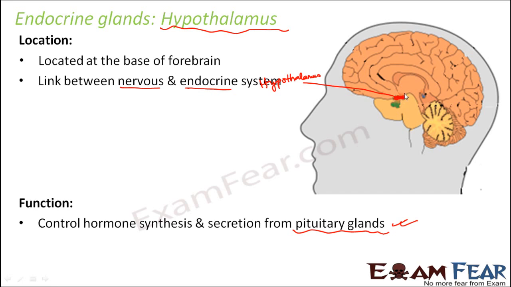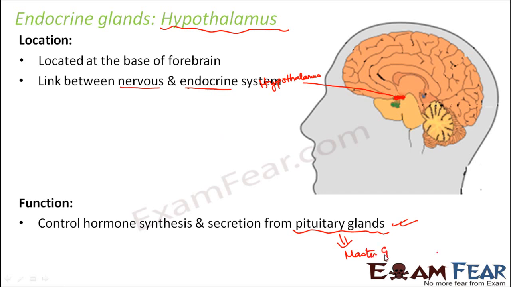Now, this hypothalamus controls the secretion from the pituitary gland, and the pituitary gland is the master gland. So why master gland? Because the pituitary gland is going to control the secretion from all other endocrine glands of the body.